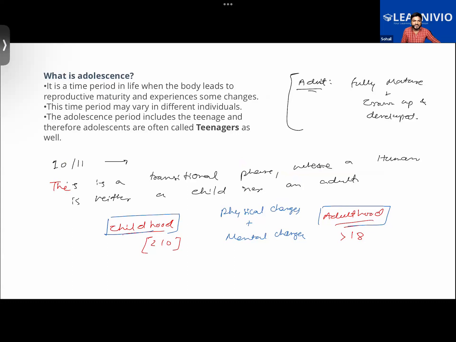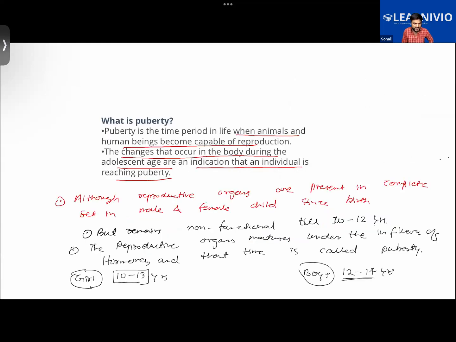We learned about adolescence. Adolescence is a transformative phase in the life of an organism, where they transition from a child to an adult. In this period of transition, between 10 and 18 years, the body goes through several physical changes plus mental changes. So it's not a particular point in their life, but rather a time period, a phase in life where the body goes through transition.